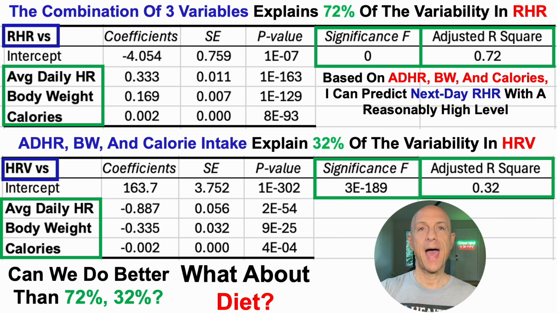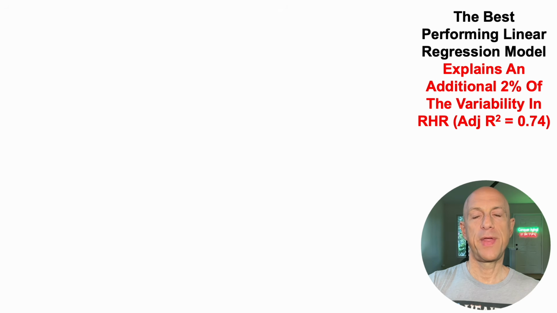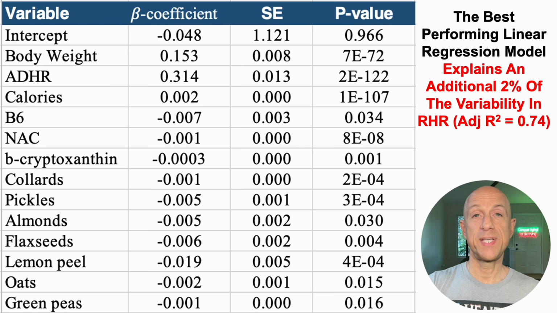So what about diet? How might diet impact HRV and resting heart rate? The best performing linear regression model that I was able to derive only explains an additional 2% of the variability in the resting heart rate, bringing the adjusted R-squared up to 74%. And we'll see that data here.